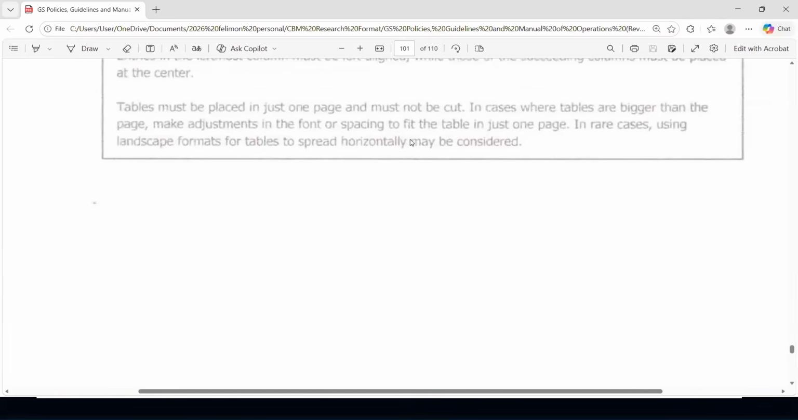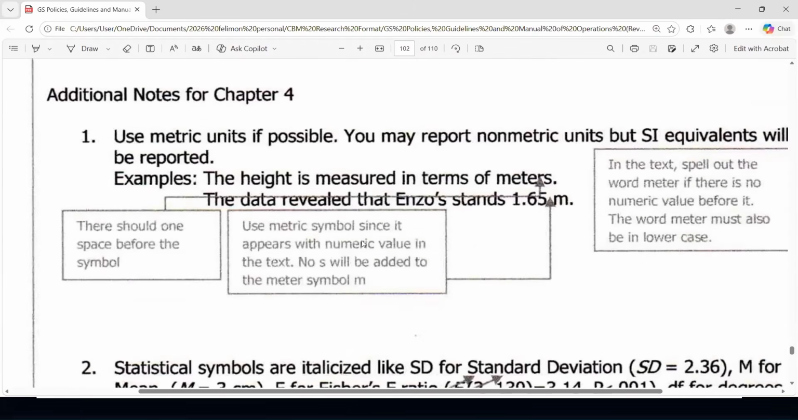In cases where tables are bigger than the page, make adjustments in the font or spacing to fit the table in just one page. In rare cases, using landscape formats for tables to spread horizontally may be considered. Or sometimes, you just insert the table in the appendix if it is too much already to be placed in the main text. There should be one space before the symbol.